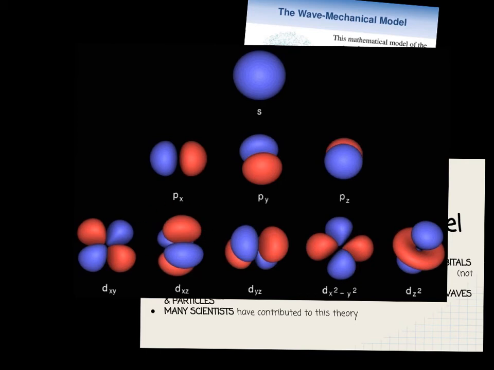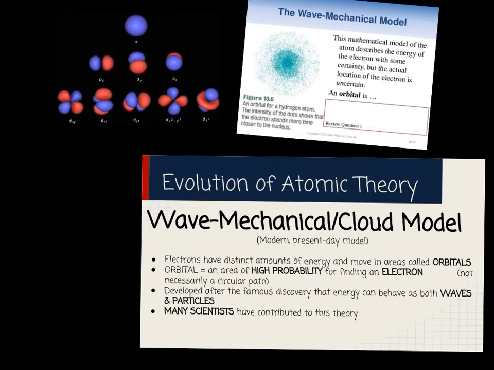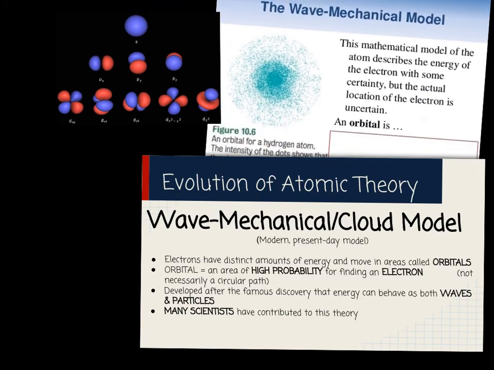In this particular model, it's different than the Bohr model because the electrons are not traveling in orbits. They are in orbitals. And there's a difference between an orbit and an orbital. An orbit is a single path around the nucleus, where an orbital is a three-dimensional space.